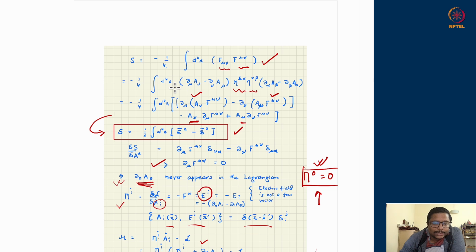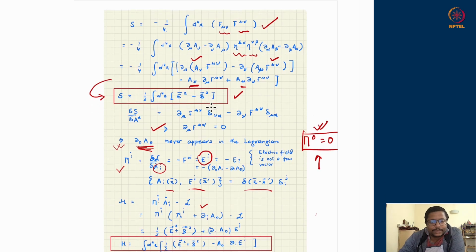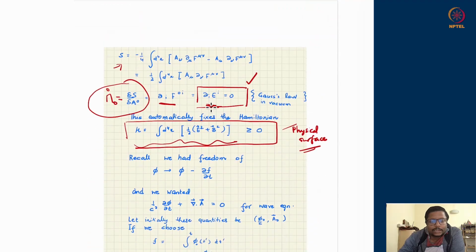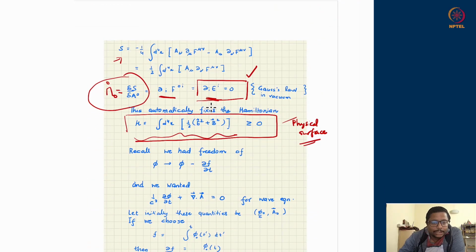It does not have a real time dynamics. It's something called gauge degree of freedom. So therefore, I am not fixing the dynamical variables A1, A2, A3, or E1, E2, E3, B1, B2, B3. All I'm fixing is the dynamics of the space of pi 0. Pi 0 should not evolve in time.